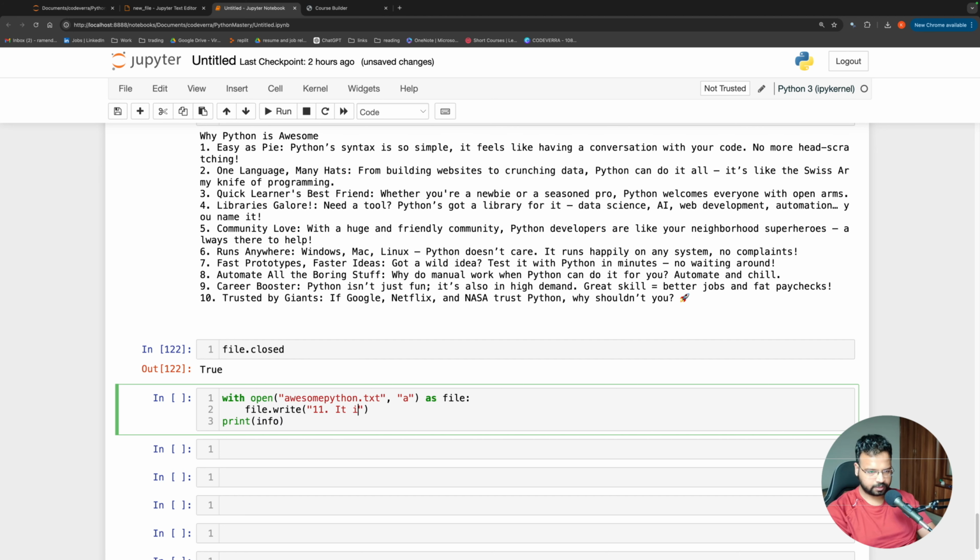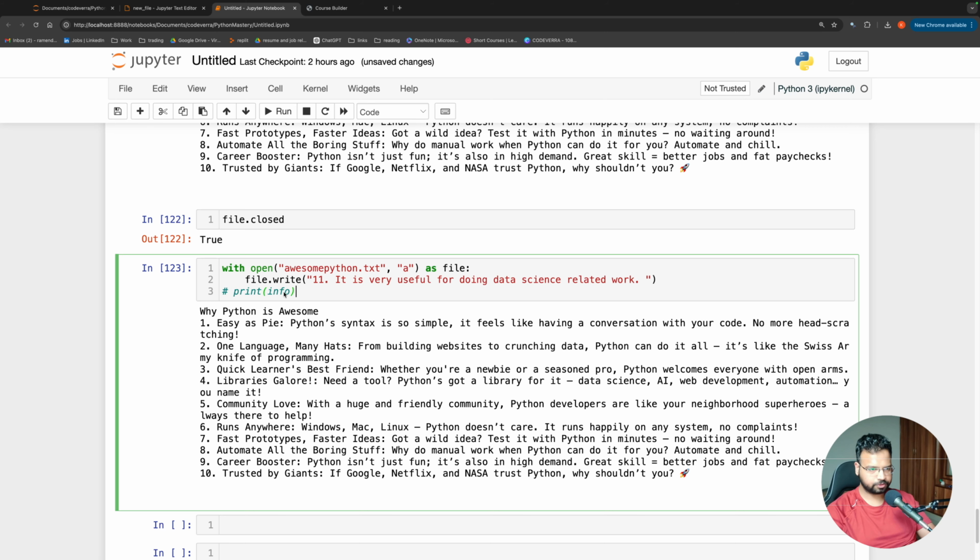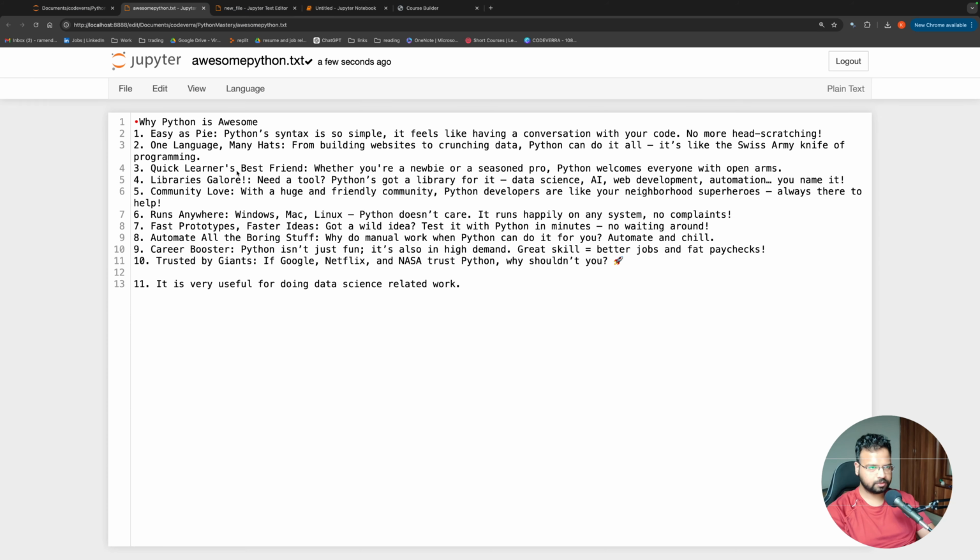It is very useful for doing data science related work. So this is the 11th benefit that I'm adding. If I run this now, you can see file.write and print.info is not needed. I've written the file, but if I go back to the awesome text Python, I should have the 11th point here that I have added.